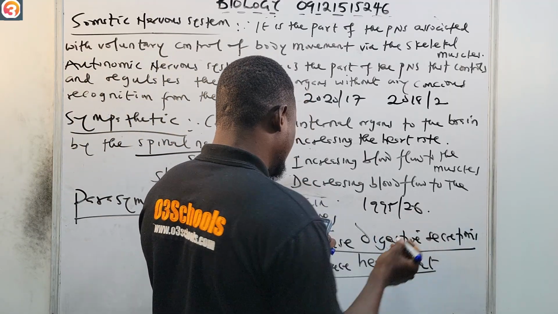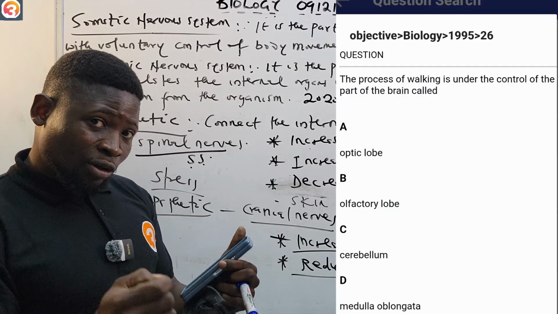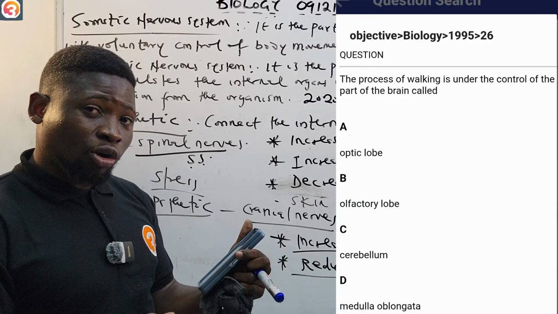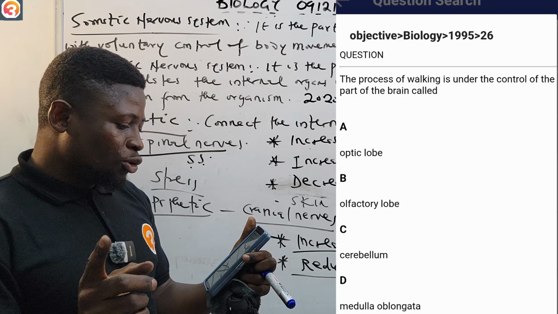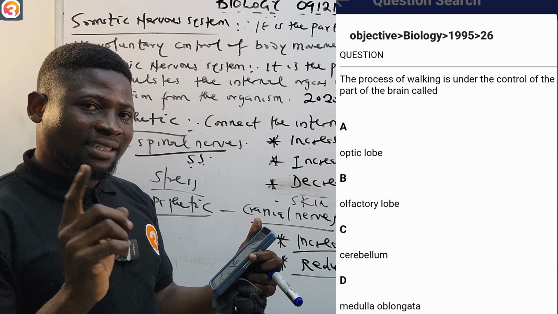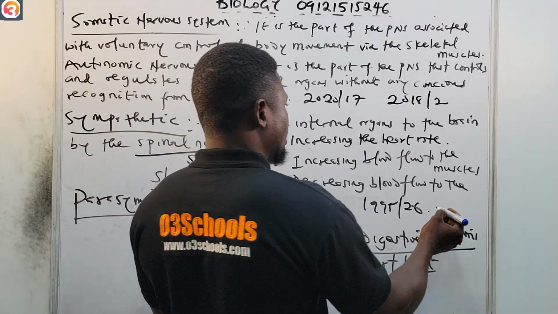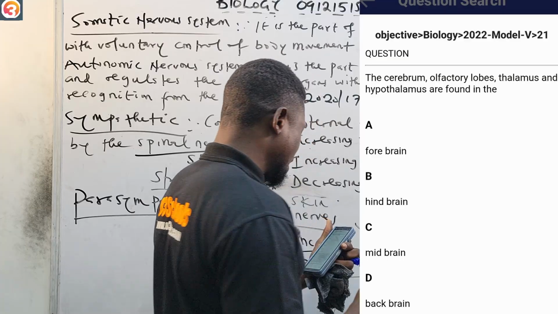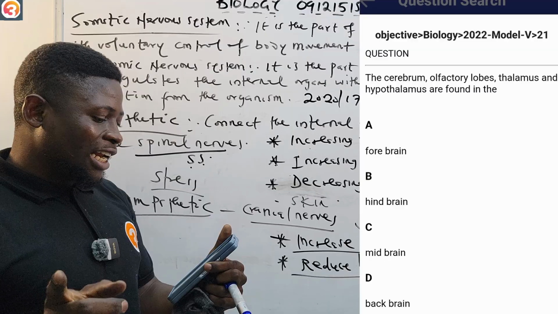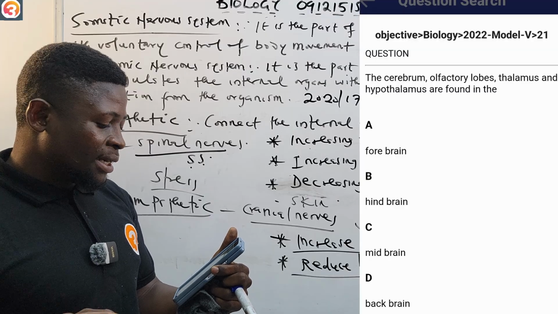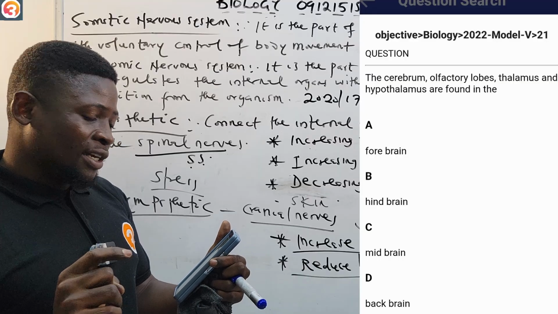1995, number 26 says the process of walking is under the control of the part of the brain that controls posture and muscular movement, called the: A, optic lobe; B, olfactory lobe; C, cerebellum; D, medulla oblongata. Now, 2022, number 21 says the cerebrum, olfactory lobes, thalamus, and hypothalamus are found in the: A, forebrain; B, hindbrain; C, midbrain; D, backbrain. I don't know if you have a backbrain. Tell me the answer in the comment section.